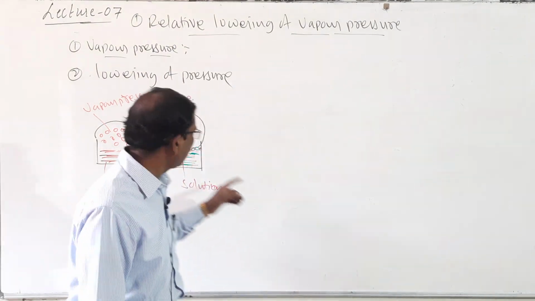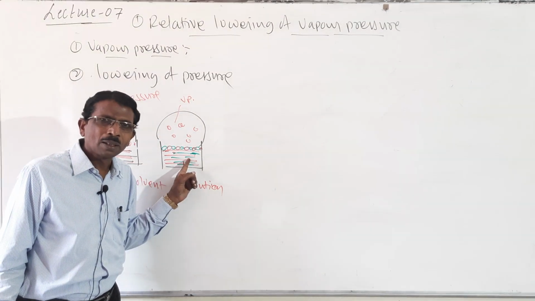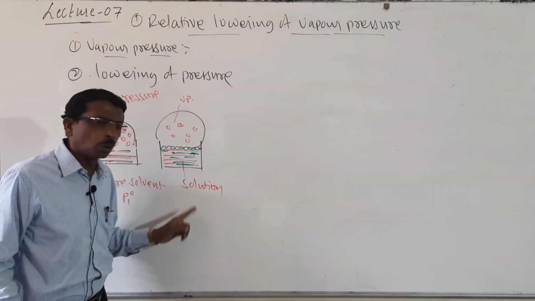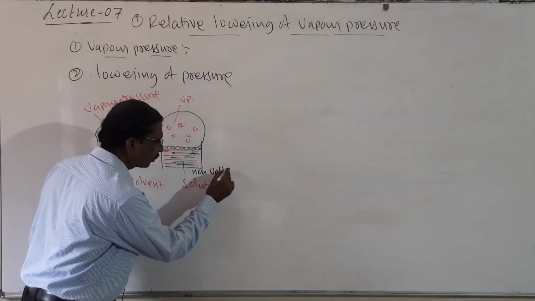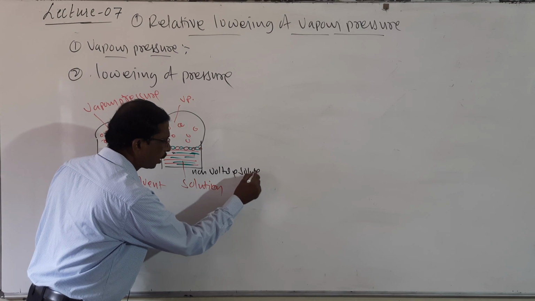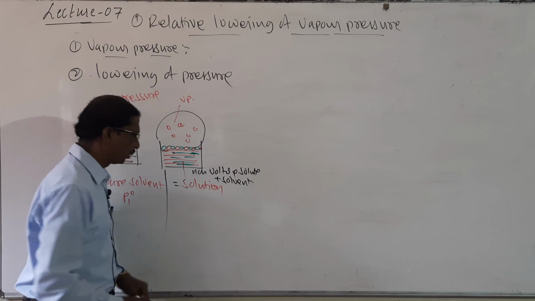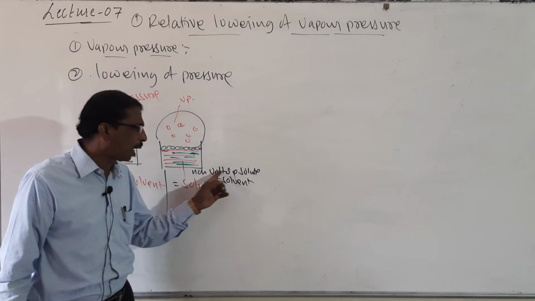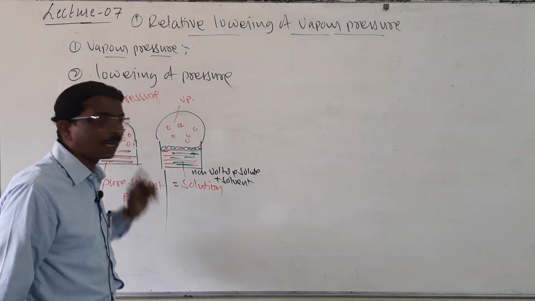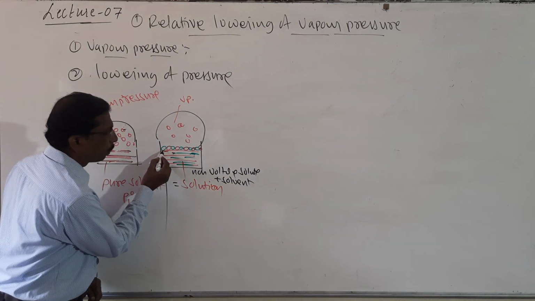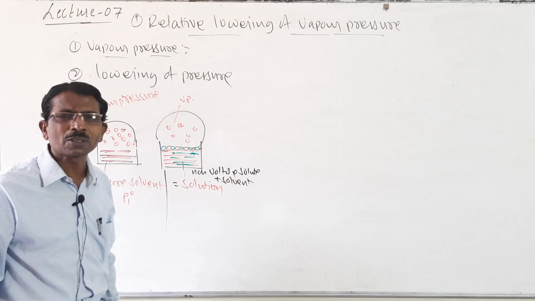In the same way, when a non-volatile solute is dissolved in a volatile solvent, a solution is formed: non-volatile solute plus solvent is equal to solution. Here the surface contains both solute and solvent particles.